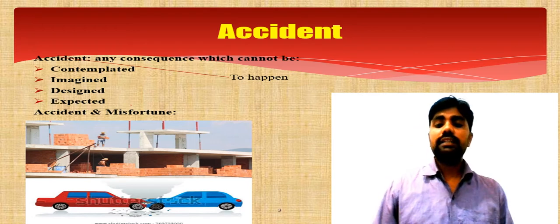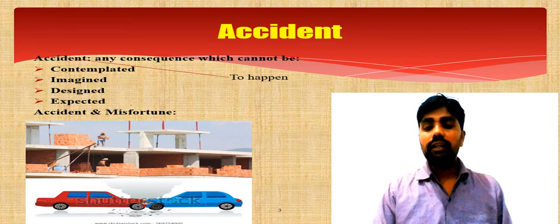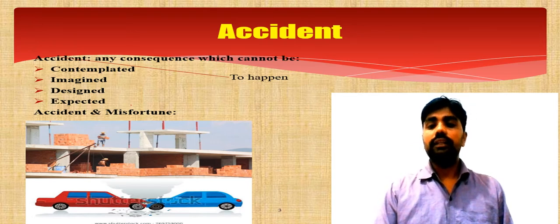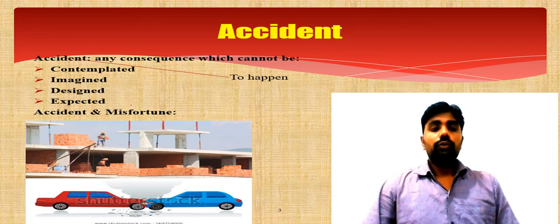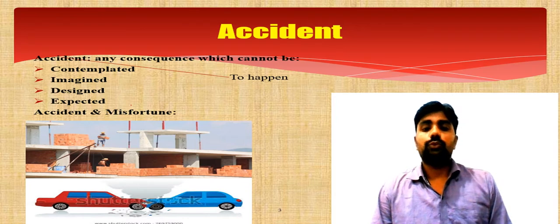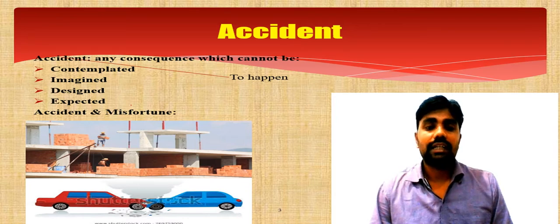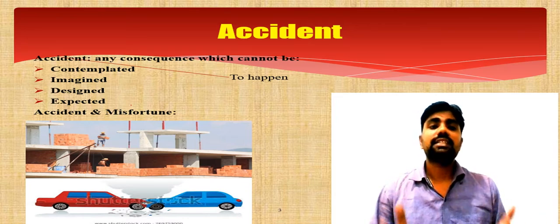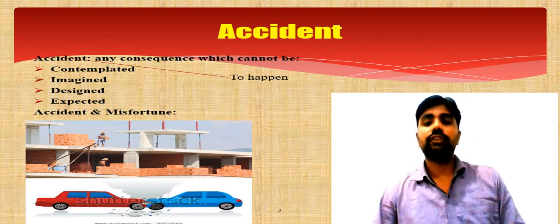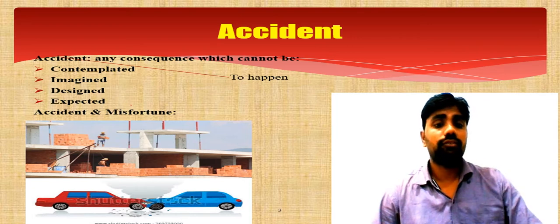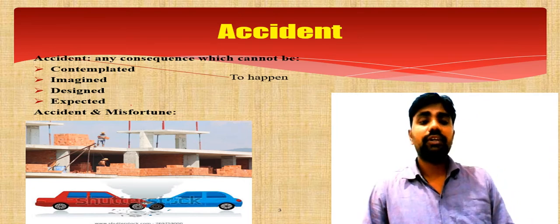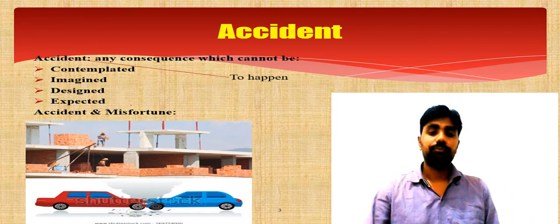It was undesigned, it was unexpected, and thereby something happened. No man of ordinary prudence could anticipate under such circumstances that this was contemplated, imagined, designed, and expected. No man of ordinary prudence could anticipate that these things would happen.